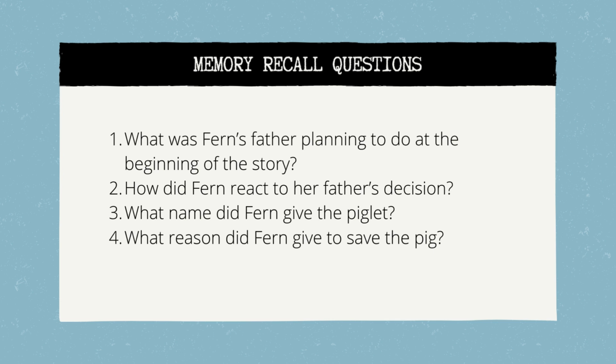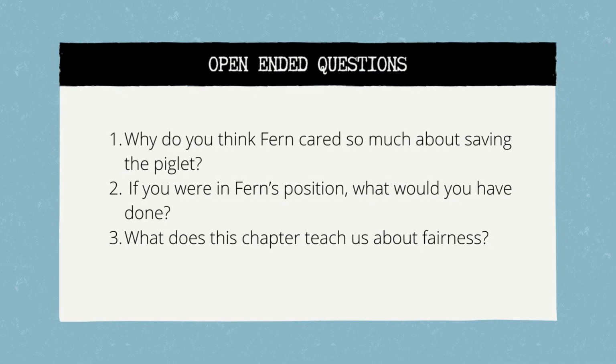Let's move on to some open-ended discussion questions. These are great for classroom conversation or even journal prompts. First question: Why do you think Fern cared so much about saving the piglet? Possible answer: She felt it wasn't fair to judge a living creature based on its size, and she had a strong sense of justice and empathy.